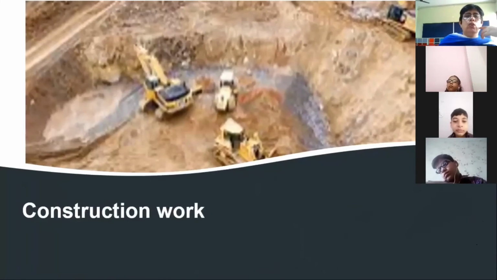Now I have already told you about construction work. See the construction work going on, and with this construction work again the soil is loose enough, and this will bring soil erosion.